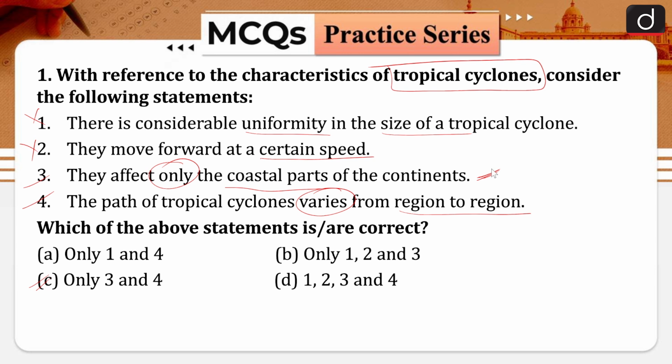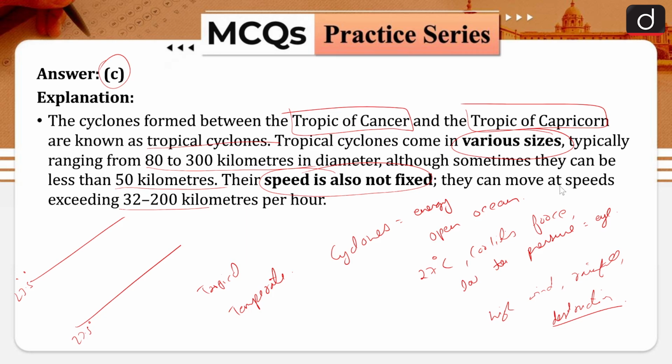The path of tropical cyclones varies from region to region. That is absolutely correct, because the Western Ghats and the Eastern Ghats experience different types of cyclones, and the Arabian Sea and the Bay of Bengal also. So third and fourth are correct, while first and second are incorrect. So the correct answer is option C, that is only 3 and 4.